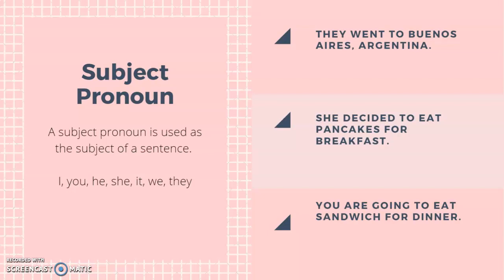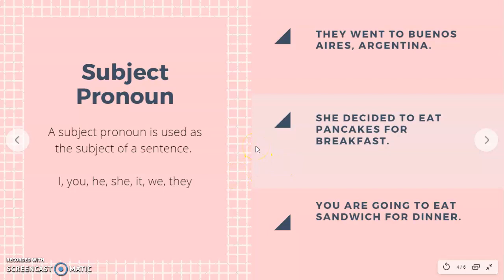Okay, we have 3 sentences over here. Let's start with sentence number 1. Remember, you can pause the video, copy the sentences, and then you can do them with me. They went to Buenos Aires, Argentina. What is our subject pronoun here? I want you to circle it. Our subject pronoun is they. They went to Buenos Aires, Argentina. Look, they is over here, and we have they over here.